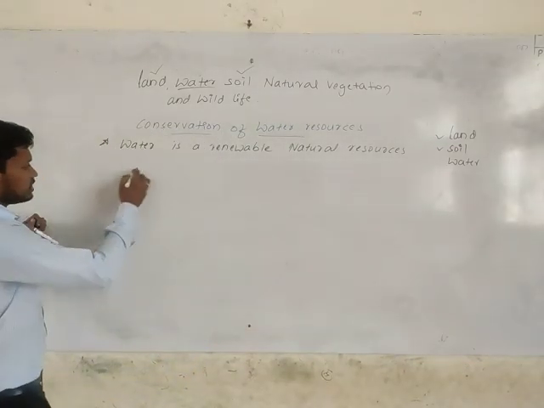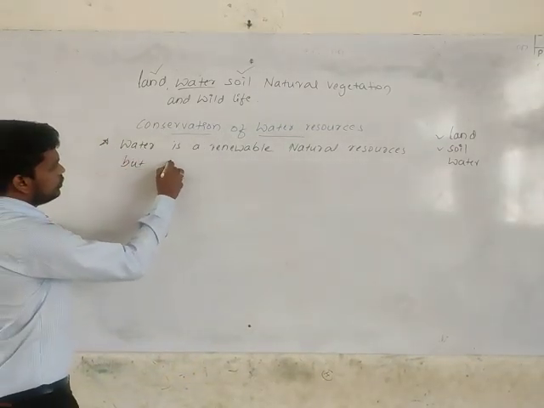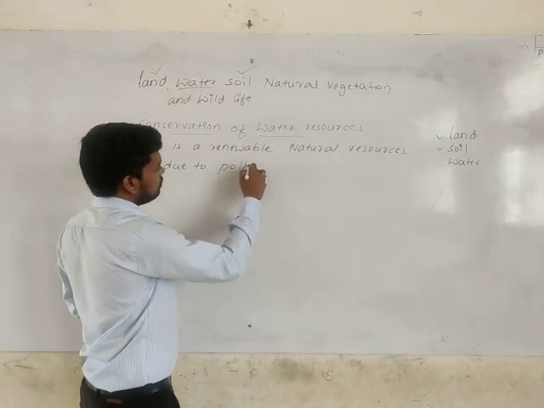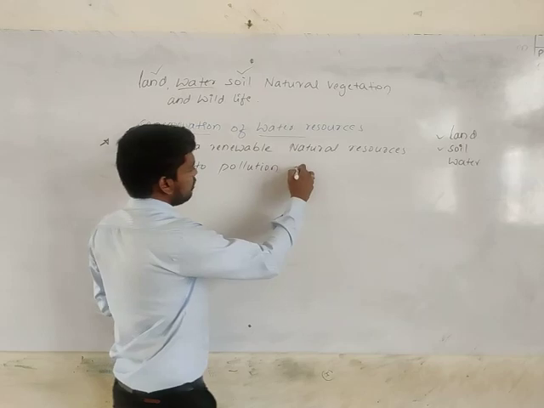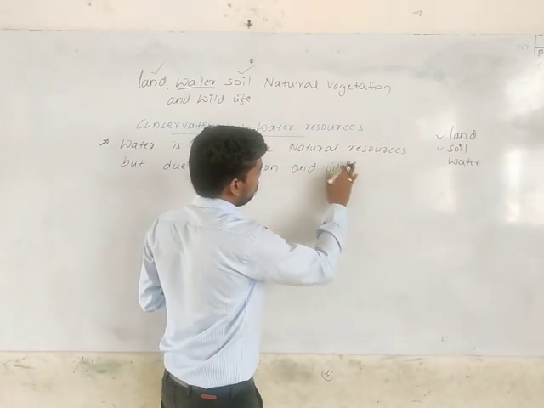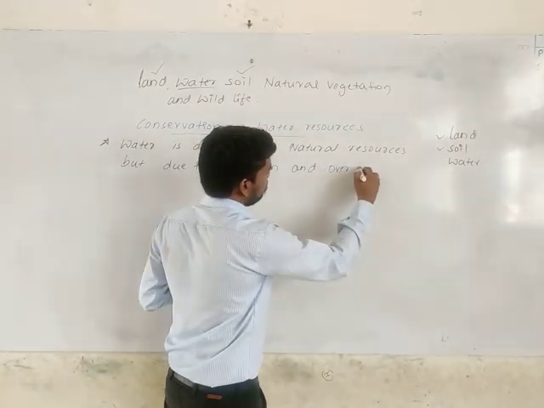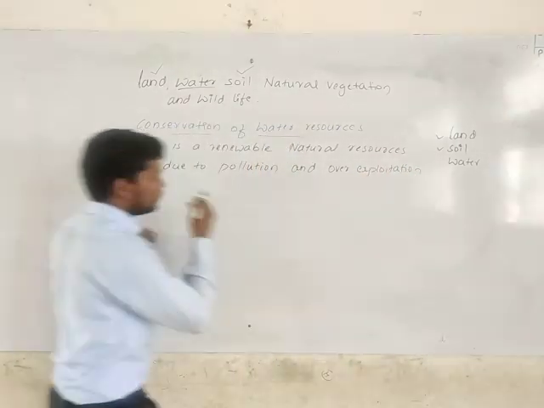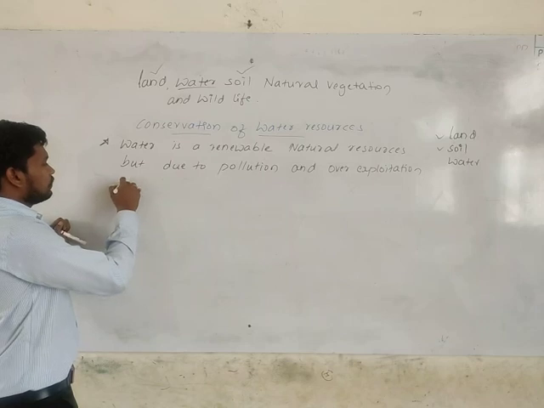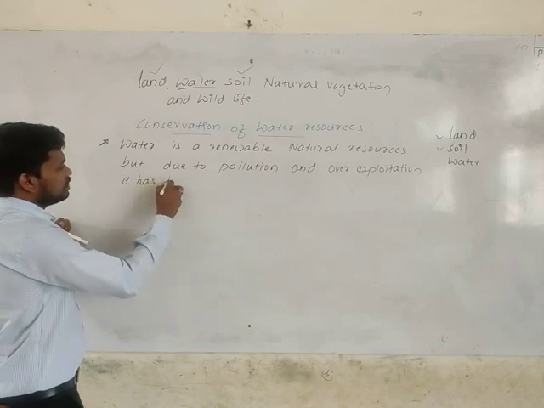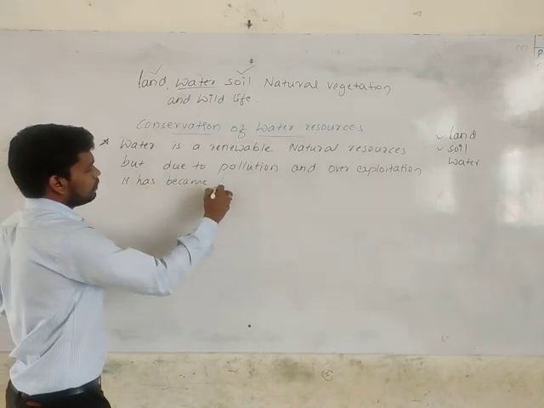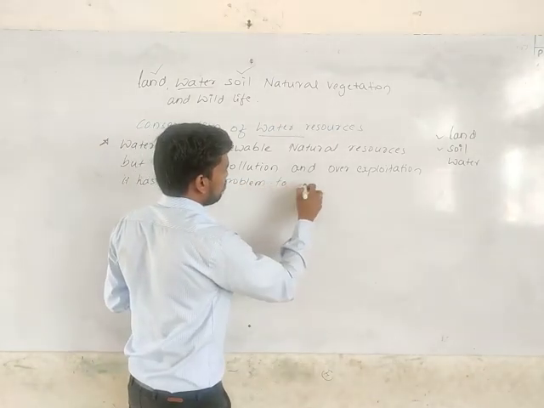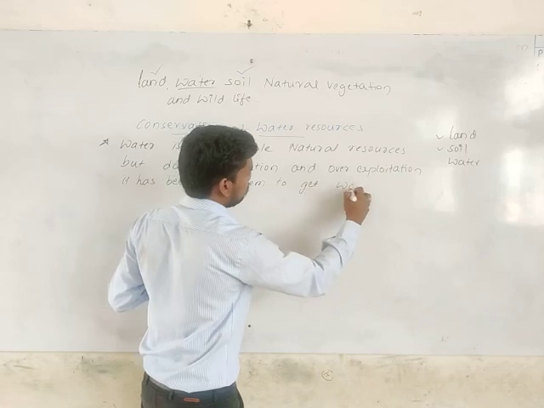It's a renewable resource as well, but due to pollution and over exploitation, it has become a problem to get water.